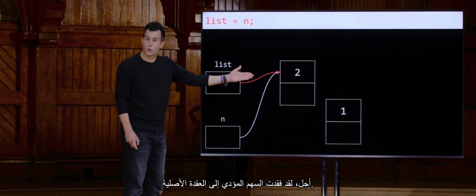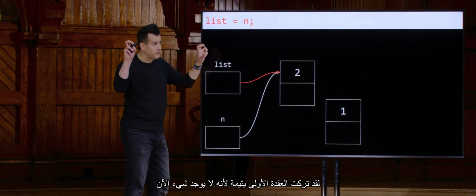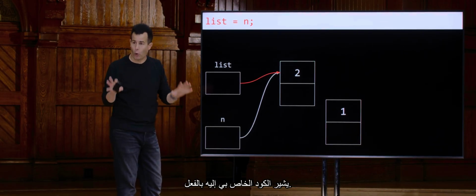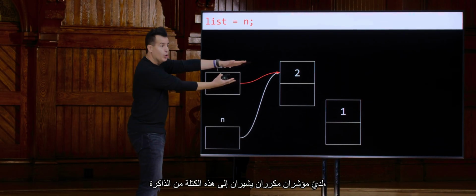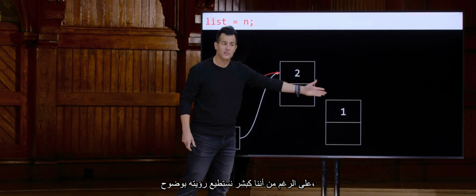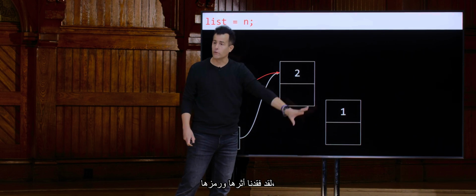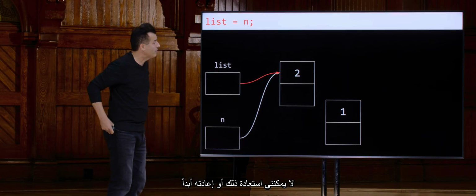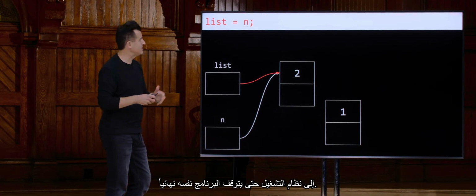Yeah, I lost the arrow to the original node. I have orphaned the first node because now nothing in my code is actually pointing at it. I've got in duplication 2 pointers pointing at this chunk of memory. So this thing, even though we obviously as humans can still see it, we have lost track in code of where it is, which means that is the definition of a memory leak. I can never get that back or give it back to the operating system until the program itself finally quits.